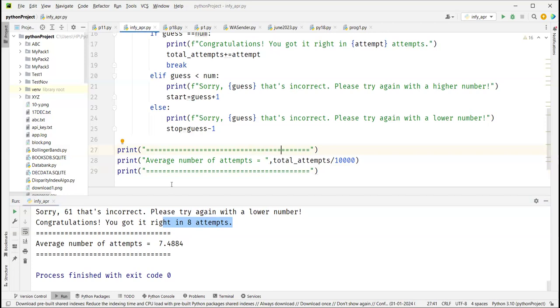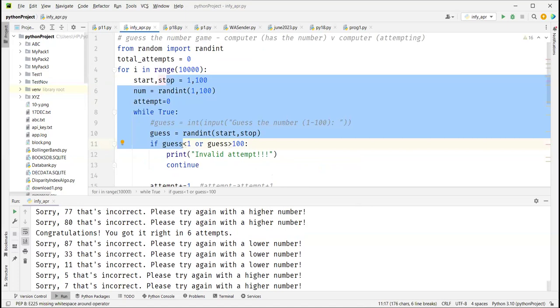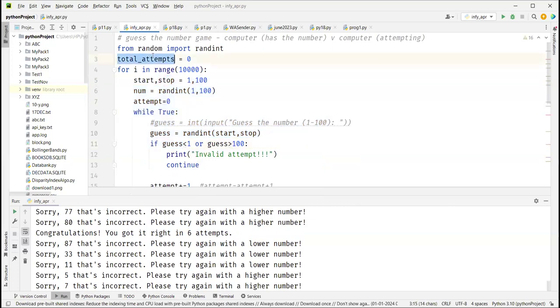Here we go. Okay, Swapnil, you created a logic. I just repeated this 10,000 times. So you repeat 10,000 times, but you need to save that number of attempts also, right? So I've created a new variable in which I'm putting those attempts. First time, let's say 0. First time you got it right in 5 attempts, so total attempts becomes 0 plus 5.